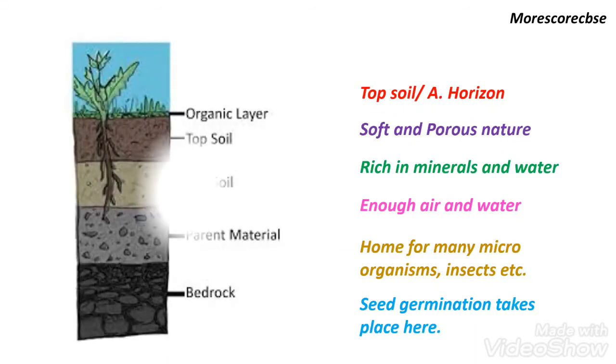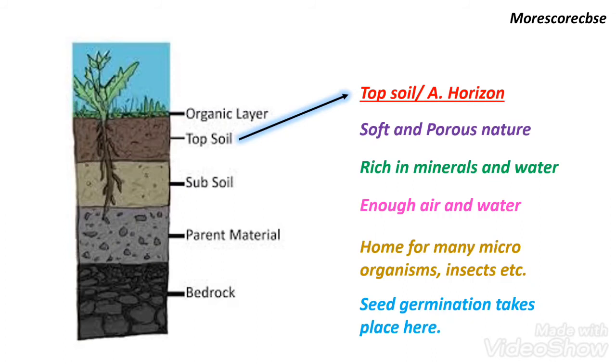Second layer is topsoil, A horizon. This layer is very soft and porous in nature and hence rich in minerals and water. This layer holds enough air and water for microbes to grow. This layer is home for many microorganisms, insects, etc. Seed germination takes place in this layer.